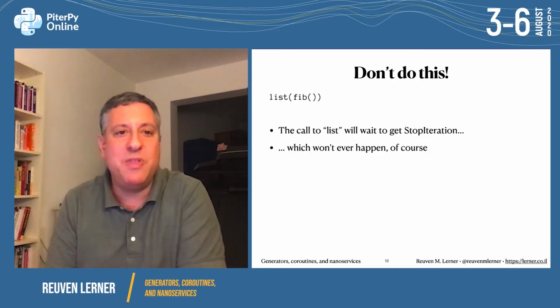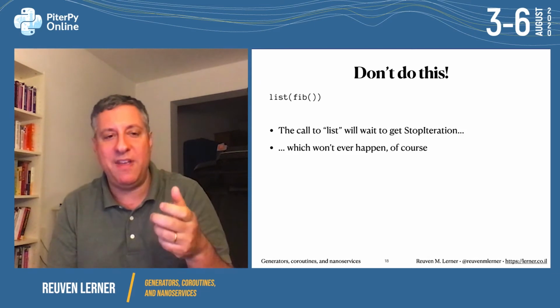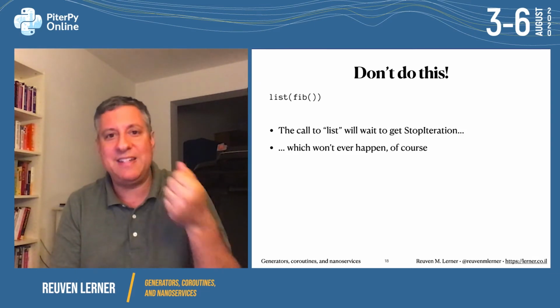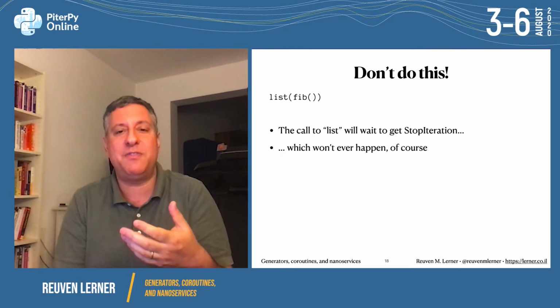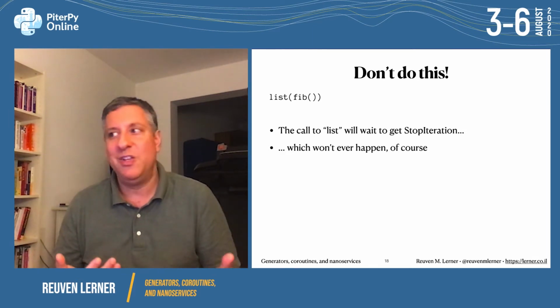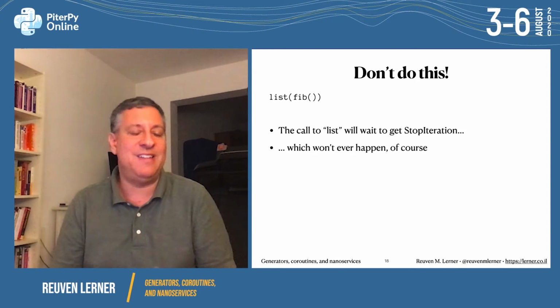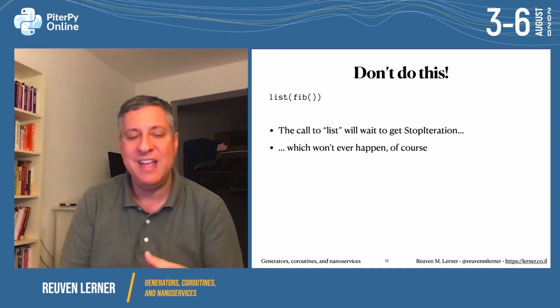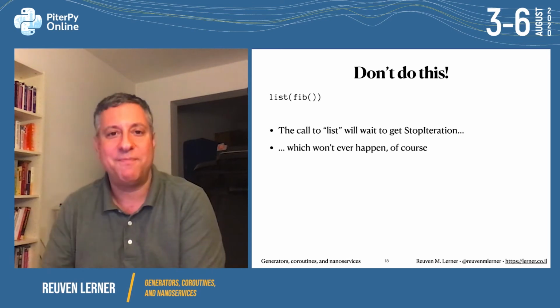Now, you should not do this. You should not run list on fib, because list will just collect data until you get StopIteration, but of course, that'll never happen. So you should not do that, unless it's on your friends' or colleagues' computer when they go out to make a cup of coffee, in which case you did not hear it from me.